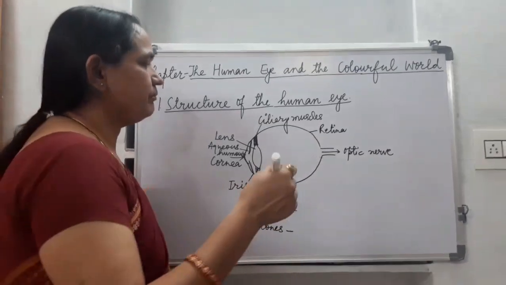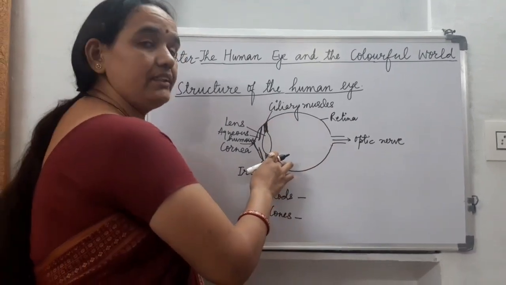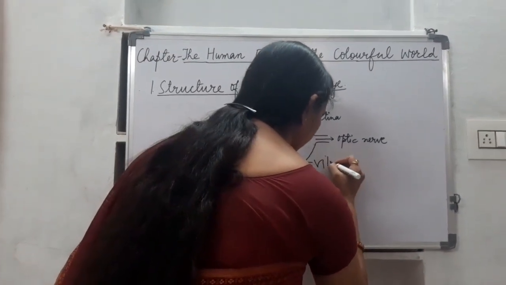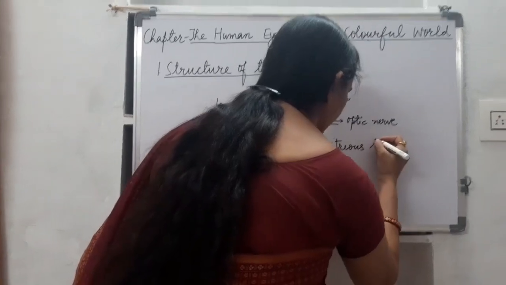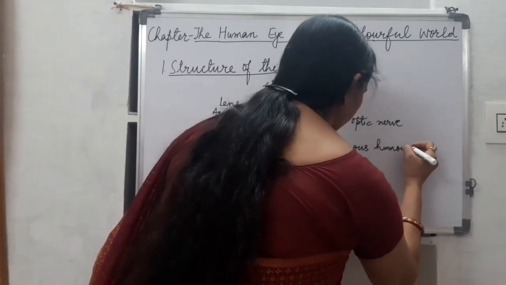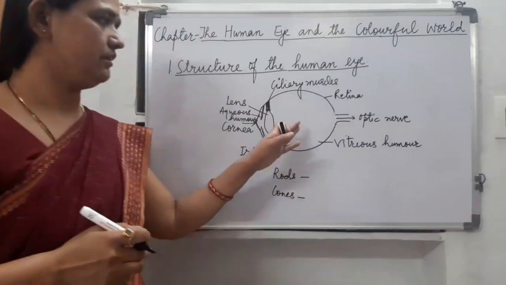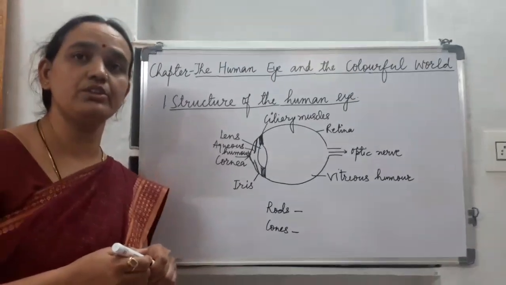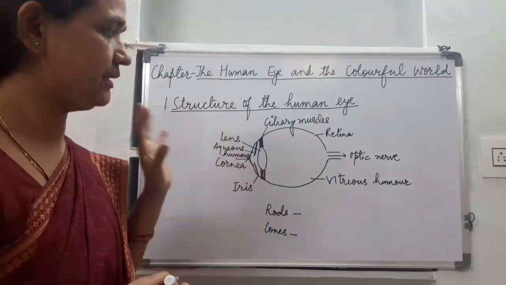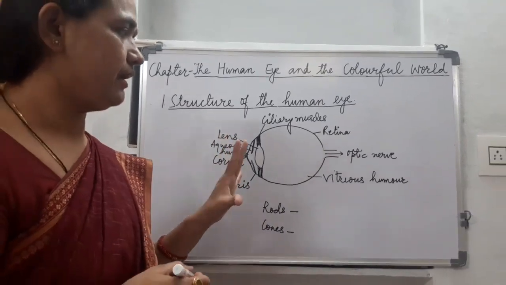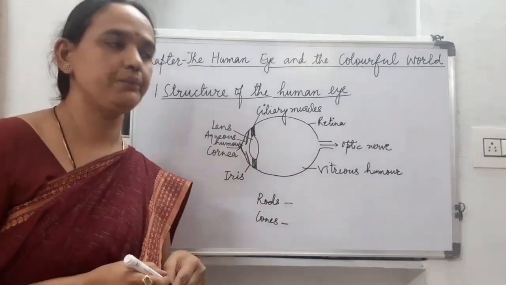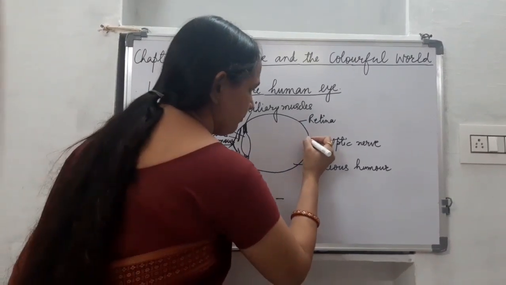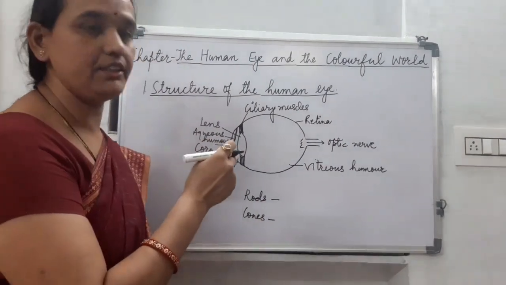Now children, in this region, a gelatinous substance, vitreous humor, is present. The function of this vitreous humor is to maintain the shape of the eye, and it is also shock absorbent.